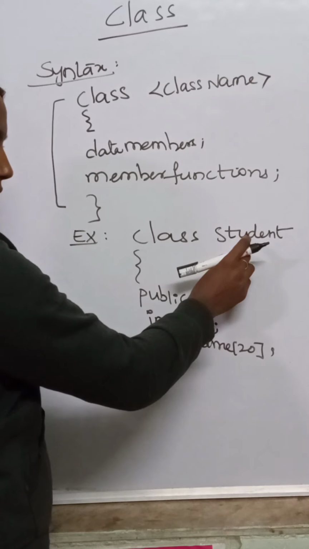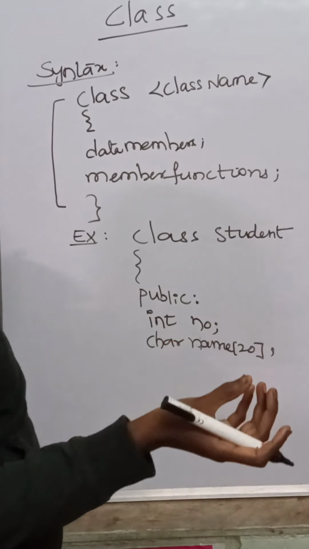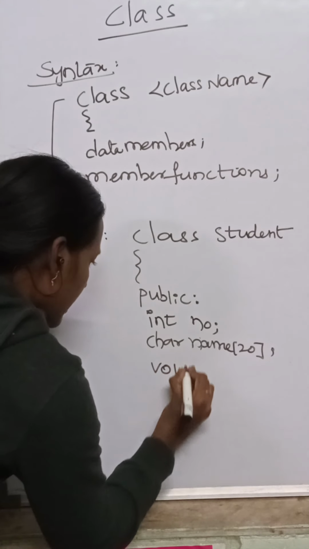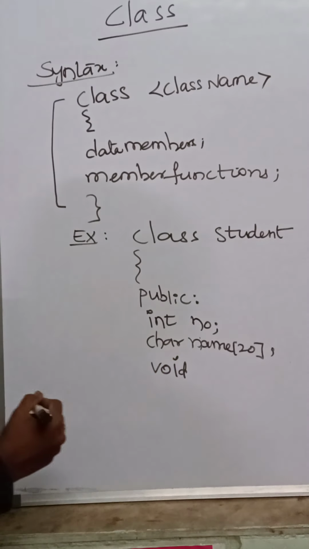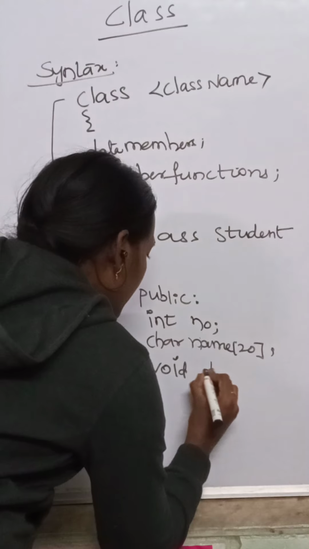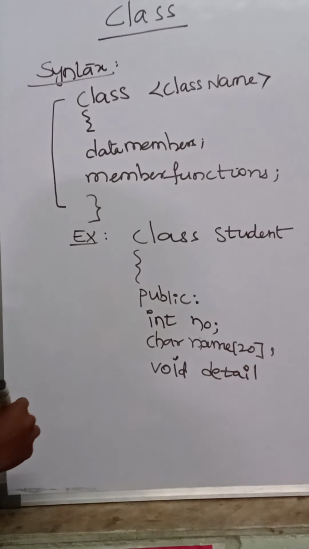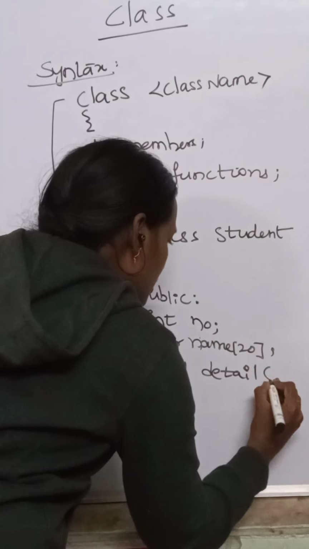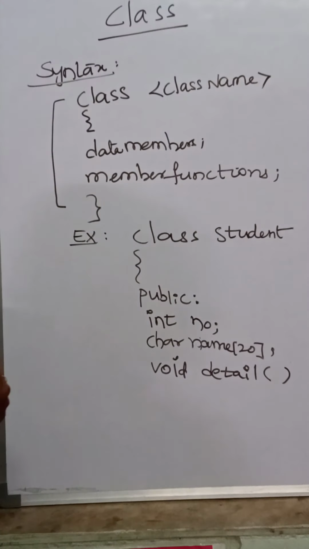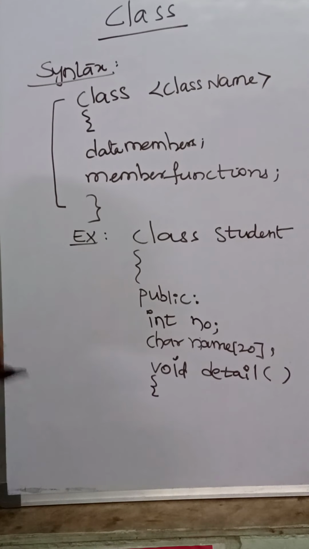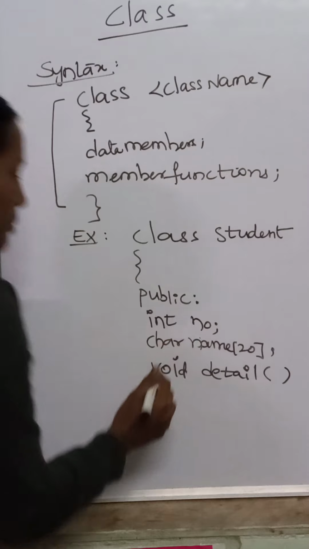Now what the student class does? It gets the details of the student. Now what is a return type? Now I am writing detail is a function. Function should be open and close brackets are there. Now in this function what we have to do? We have to get the details from the user into these variables.